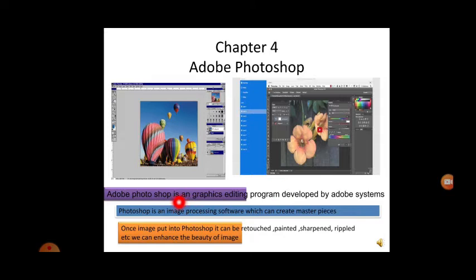Once an image is put into Photoshop, it can be retouched, painted, sharpened, rippled, etc. We can enhance the beauty of an image. It can be retouched, so you can change the image. It can be painted again if it has not come out clearly. Then it can be sharpened, and made brighter so that our face looks glowing. Rippled means making some other changes. When we do all these changes, the beauty of the image gets enhanced and it looks much nicer.